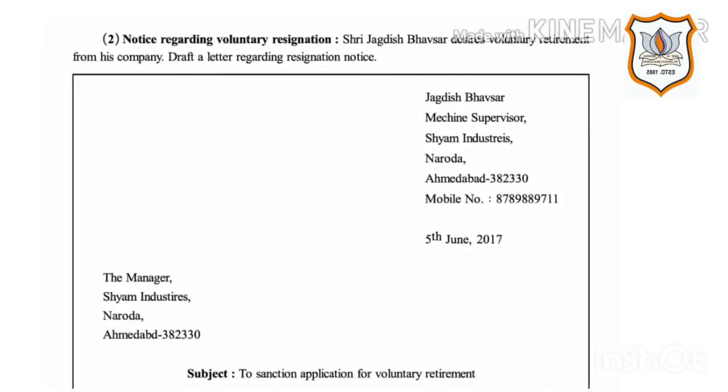Second, notice regarding voluntary resignation. Shri Jagdish Bhavsar desires voluntary retirement from his company. Draft a letter regarding resignation notice.